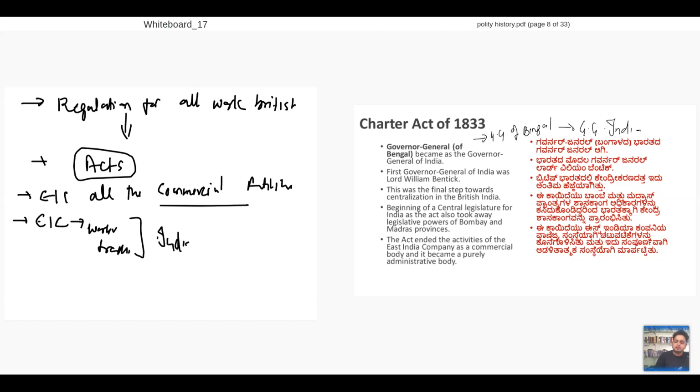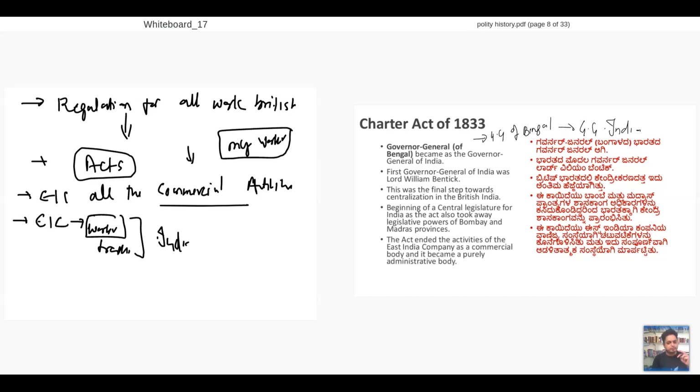We used to call these workers and traders civil servants. These civil servants are the ones who become IAS officers tomorrow. Under the East India Company, we called them civil servants. They were working for the East India Company and the British. As soon as I took away the commercial activities of the East India Company, why should I continue its workers? So I decided I will have my own workers who take care of the trade and the administration.